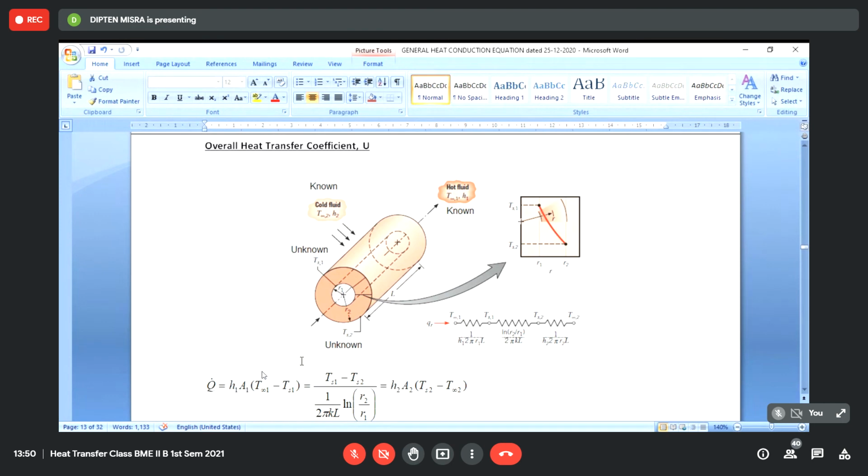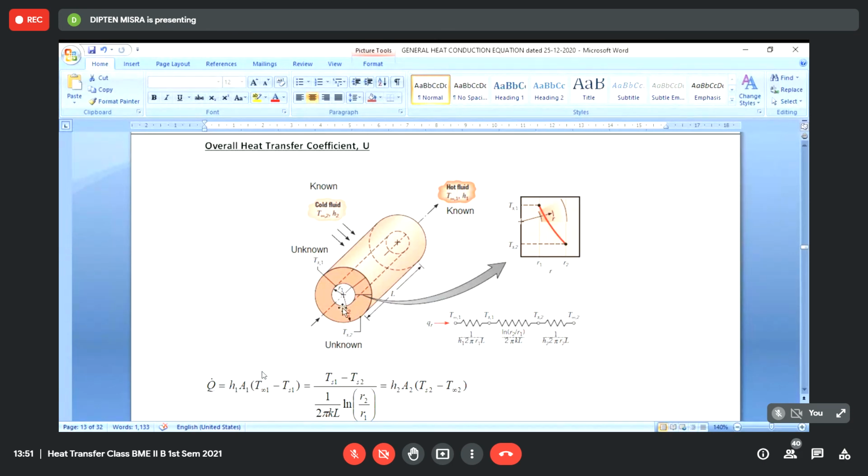Now, we do not know the values of TS1 and TS2, but we can write that Q dot, the heat transfer rate, will be equal to, if we have an inside fluid at a temperature T infinity 1 and the inside surface temperature is TS1, H1 into area into delta T between the free stream temperature and the surface temperature.